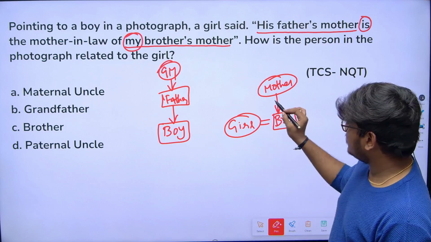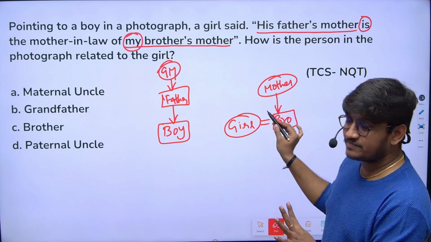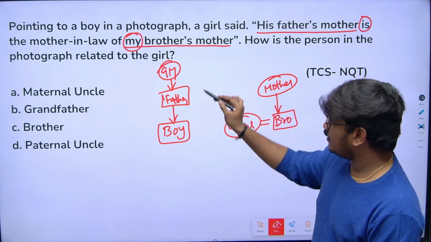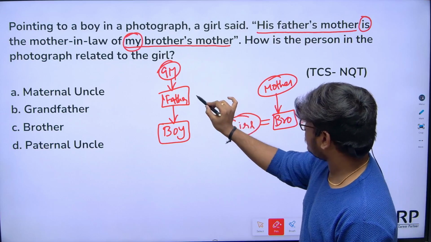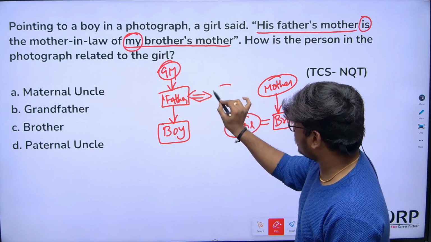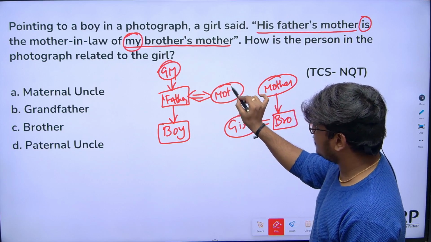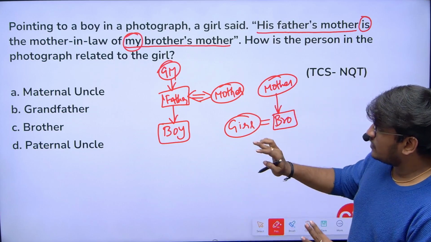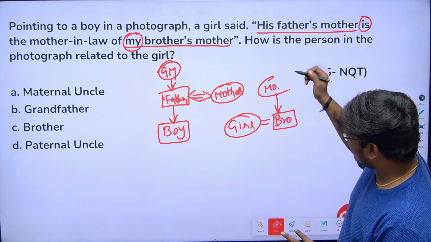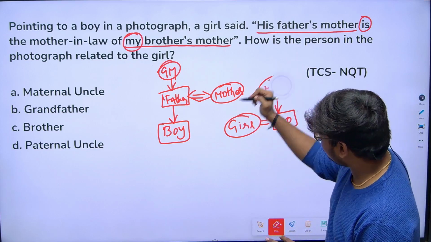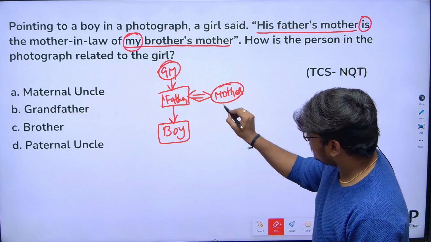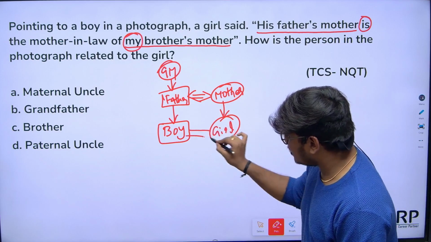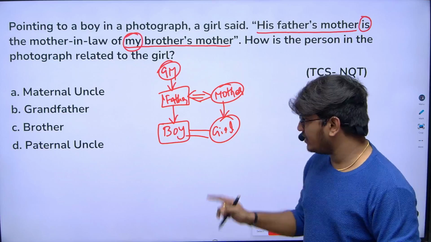Now when you connect the points here, mother-in-law to the girl's brother's mother means the relation here is, I'm just connecting the two points. I'm just rewriting this statement here, mother. So obviously this mother's daughter is that girl, and the relation between the girl and the boy in the photograph is brother and sister.